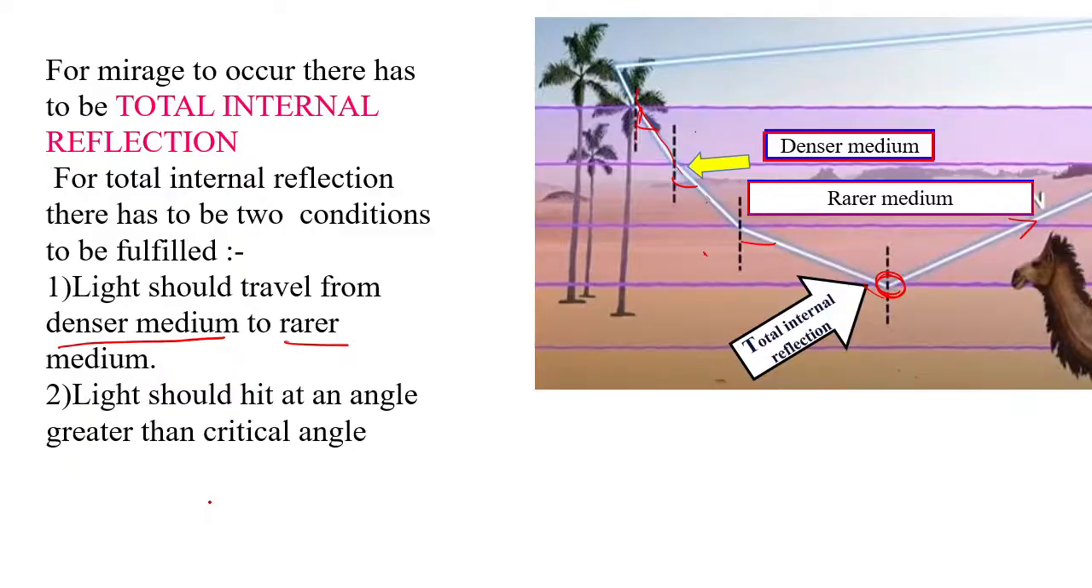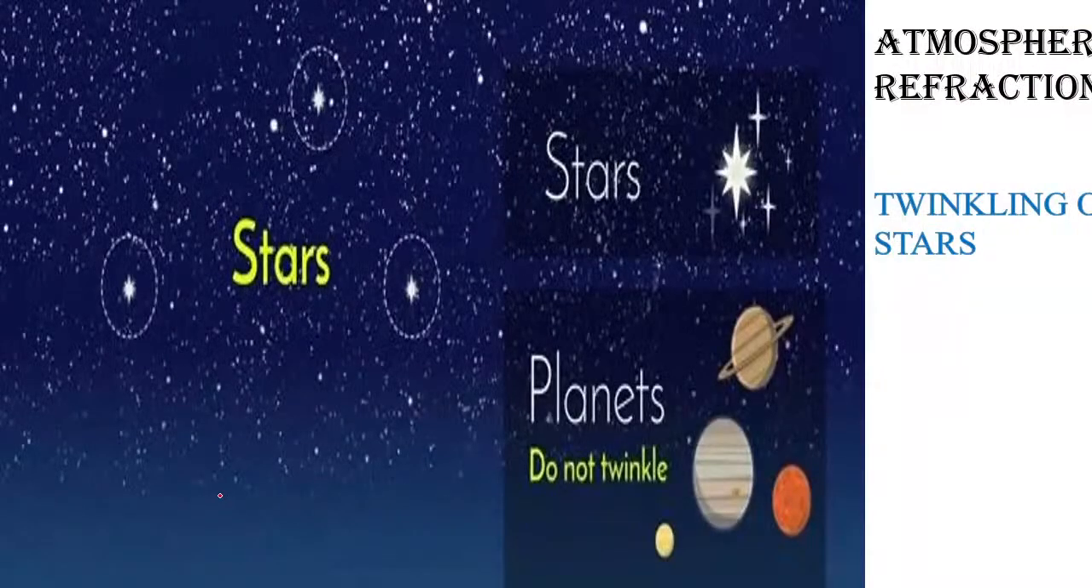Now, in the next slide, we are going to study atmospheric refraction. One more example we will study about atmospheric refraction is the twinkling of the stars. Children, the night sky is very beautiful. We have seen that during the night time you can see the stars twinkling in the sky. It consists of different objects. Some of them are stars while some others are planets.